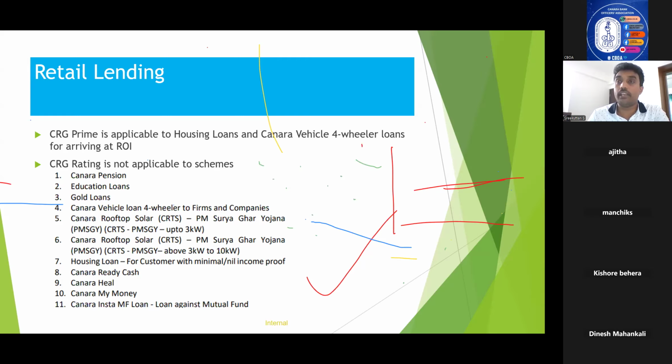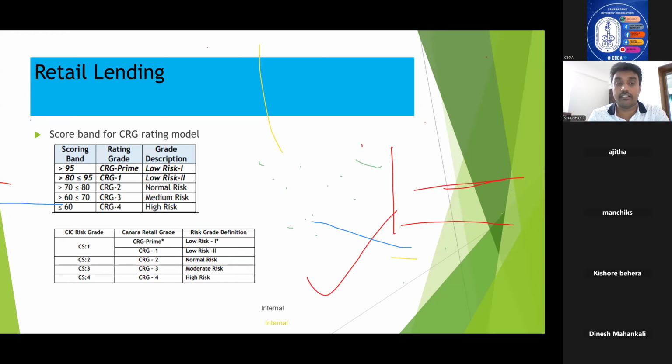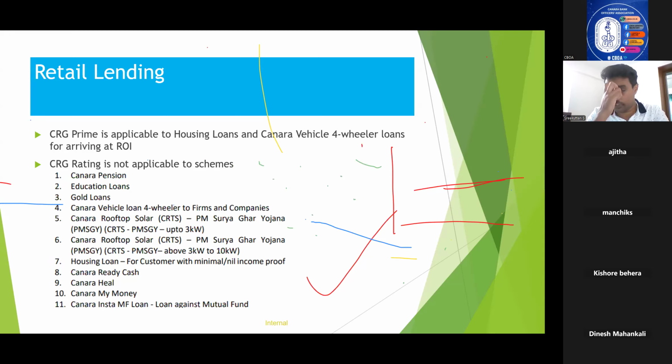For them, we will be doing the rating based on risk grade. Here you can see CS1, CS2, CS3, CS4. Based on CIBIL score, we will be assigning the risk grade, and based on that, we will be proceeding. So CRG rating is not available; you need to have an idea about these 11 schemes for which CRG rating is not applicable.